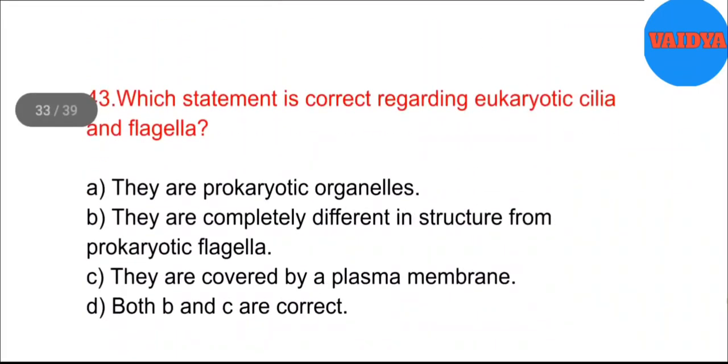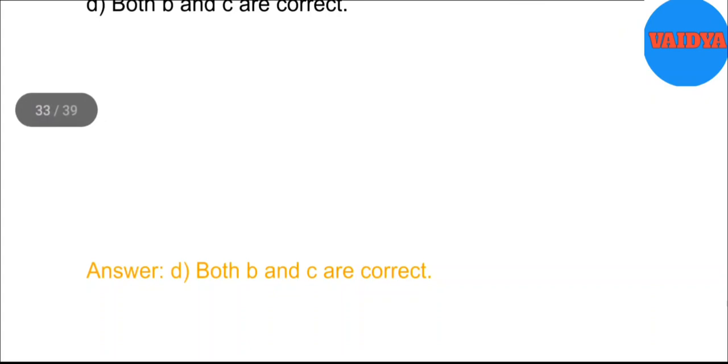43. Which statement is correct regarding eukaryotic cilia and flagella? A. They are prokaryotic organelles. B. They are completely different in structure from prokaryotic flagella. C. They are covered by a plasma membrane. D. Both B and C are correct. Answer. D. Both B and C are correct.